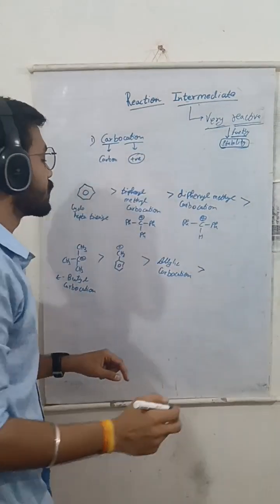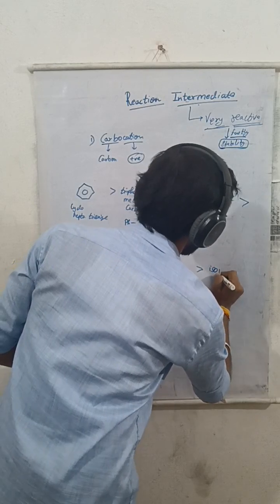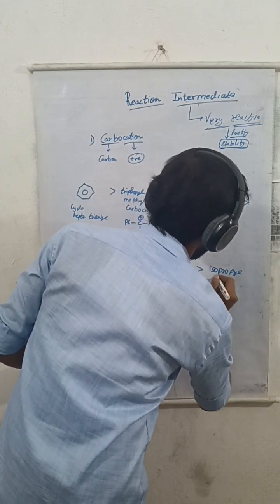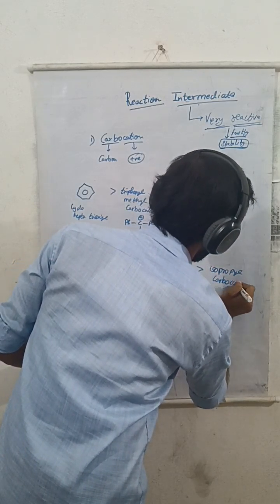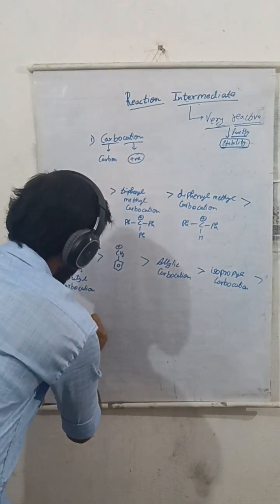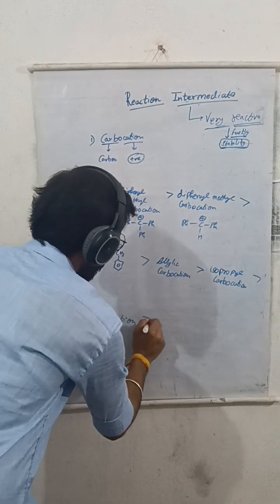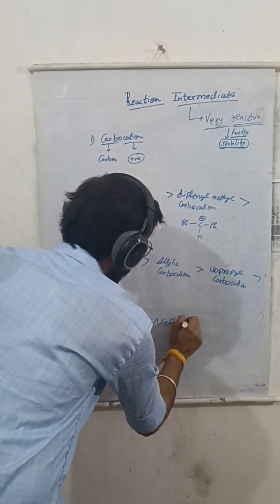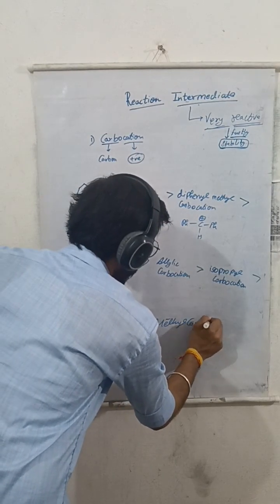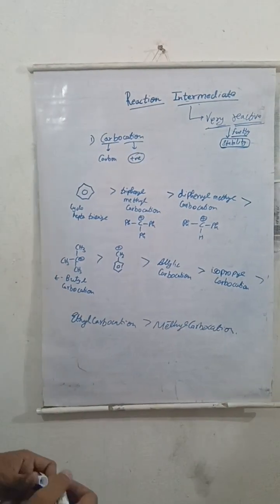Later comes isopropyl carbocation, then ethyl carbocation, and the last one is methyl carbocation. This is the stability order of carbocation.